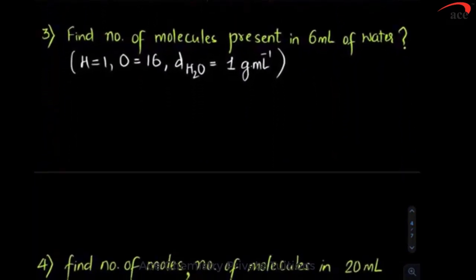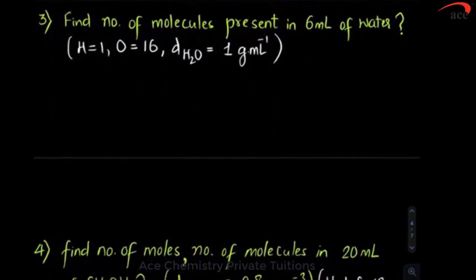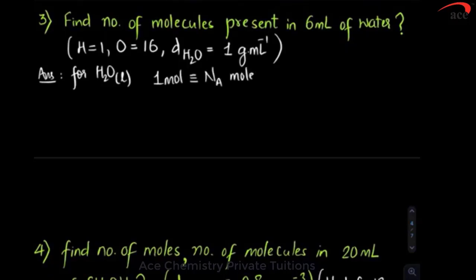Third one. Find number of molecules present in 6 ml of water. Again, what do we do? We write down universal mole concept for water. We know water is liquid. 1 mole of water has Avogadro number of molecules. It has a mass of how much? 18 gram. And for water, every gram is 1 ml. So 18 gram is 18 ml. We have used the density concept to get this. For water, you have to remember it.